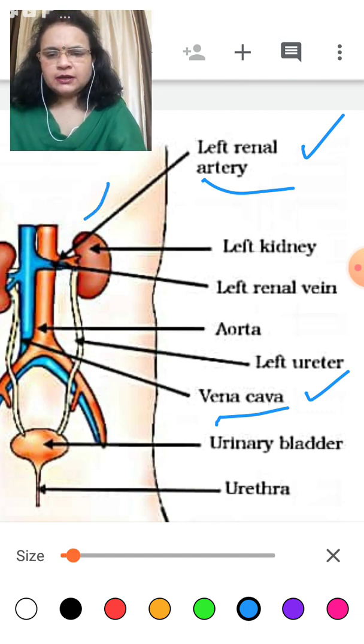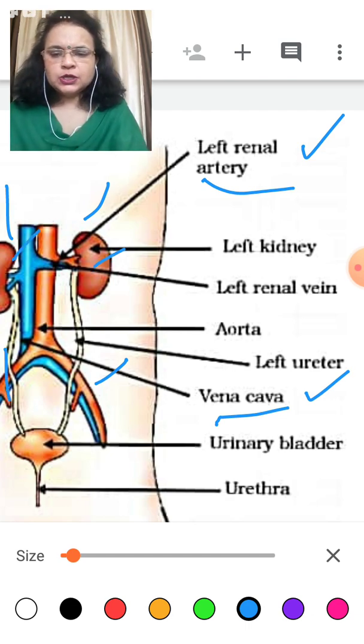Left renal artery and right, the same way, left and this side right: two kidneys.